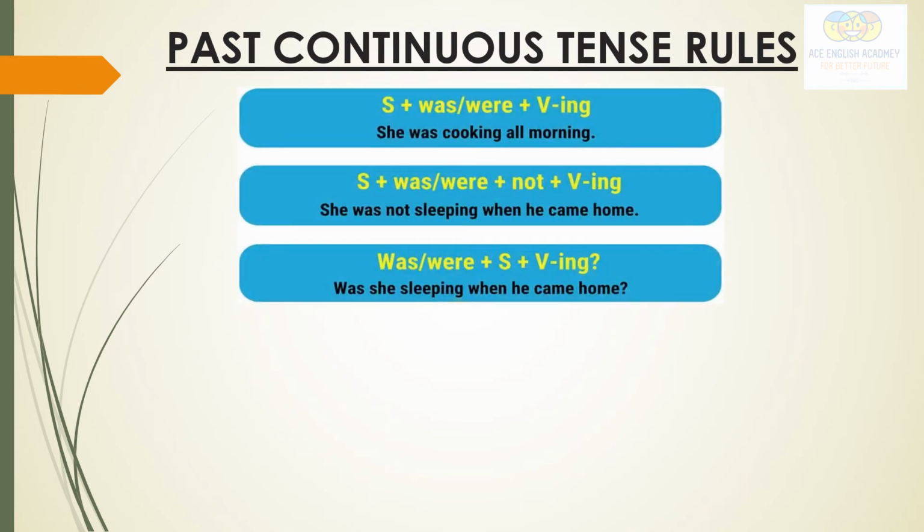See here, past continuous tense rules: subject was verb ing form. She was cooking all morning. She was not sleeping when he came home. Negative. Was she sleeping when he came home? So rules.